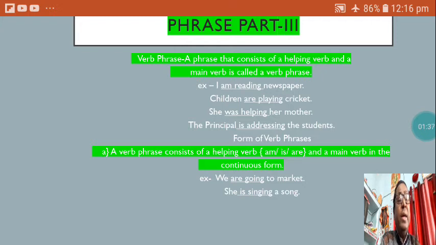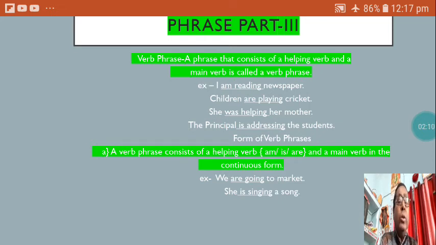Children are playing cricket. In this sentence as well, you have one helping verb, are, and the main verb, playing. So in this sentence, the verb phrase is are playing. She was helping her mother. Was helping is the verb phrase in this sentence. The principal is addressing the students. Here is addressing is the verb phrase.